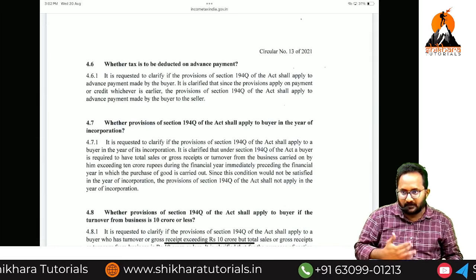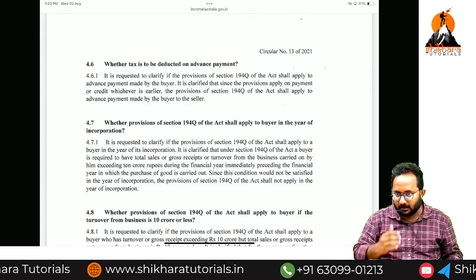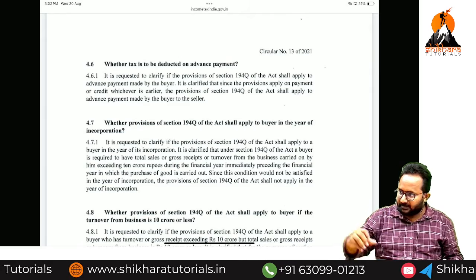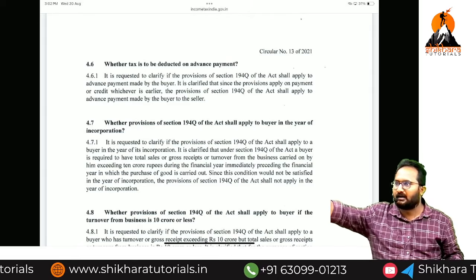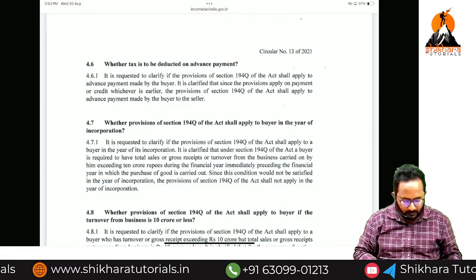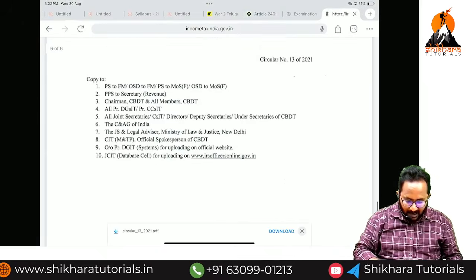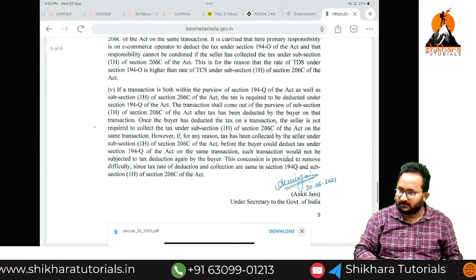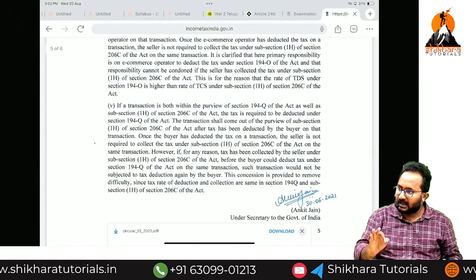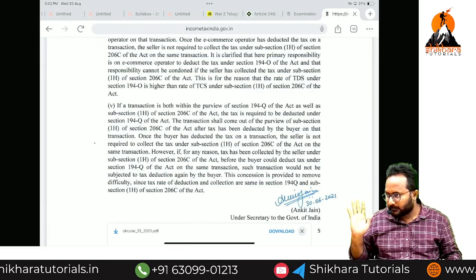As of now, this is the first time you are opening it and you don't know anything. After reading that section, if you open any circular there, you will get extra knowledge. Yes sir. They have given nearly 6 pages. After reading the 6 pages, you will get clarification of all your doubts.